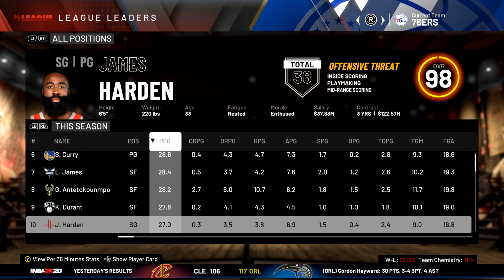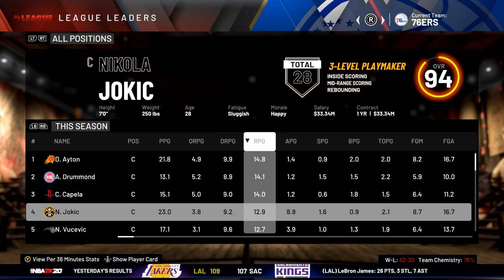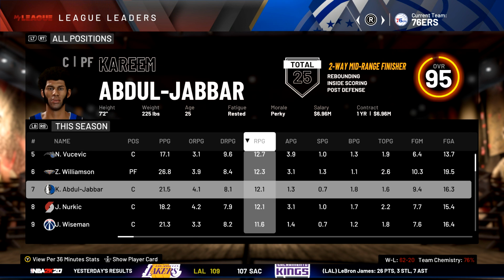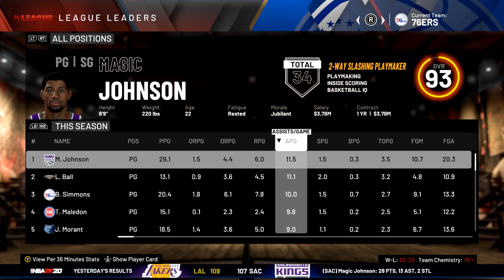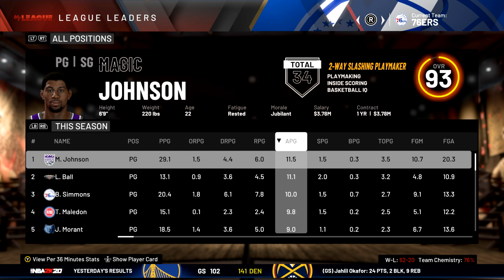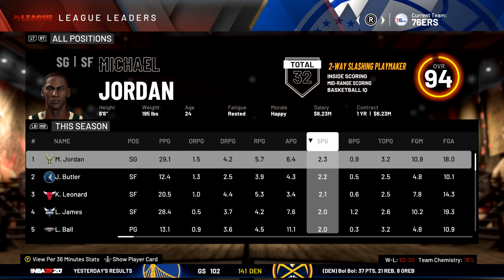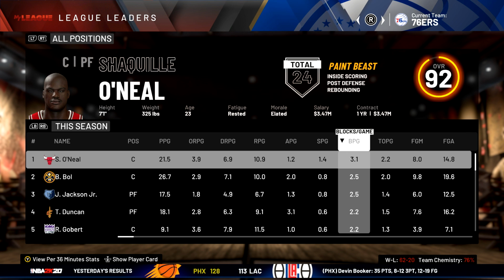LeBron James in the top 10 as well. Going over to rebounds per game, we got Kareem Abdul-Jabbar at number 7. Assists per game, we got Magic Johnson leading the league in assists per game yet again. Michael Jordan leading the league in steals per game. And Shaquille O'Neal leading the league in blocks per game.